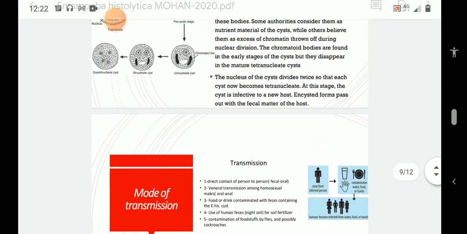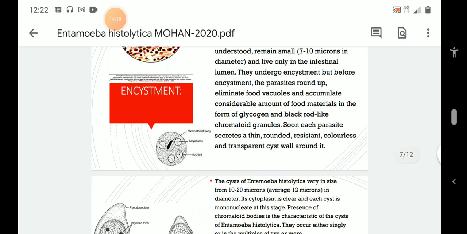Please go through the slides. I shall also send you the material to read up, and then we shall have an MCQ test to find out how much you have understood. Thank you.